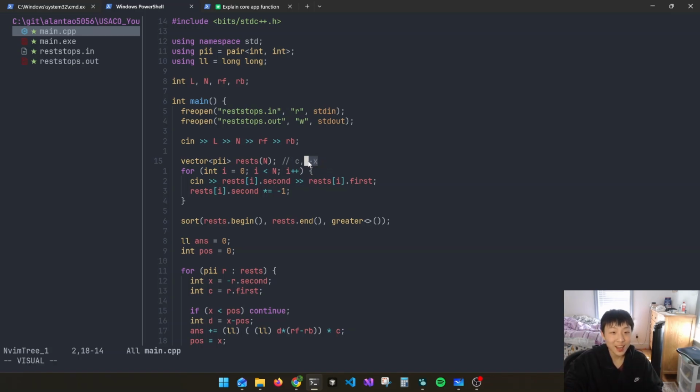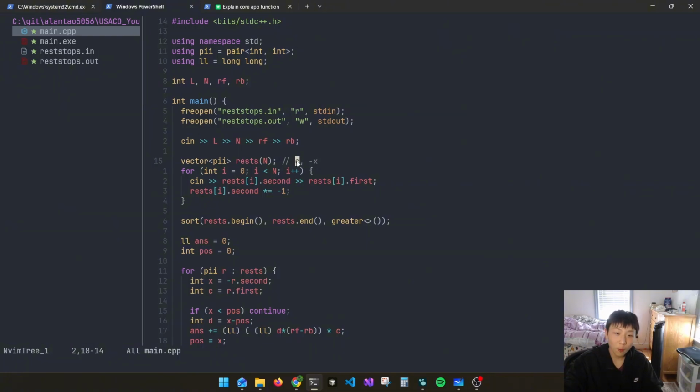And then I do this negative x, because I want the cost to be greatest, and I also want it to be closest to me. If the costs are the same, I obviously want to go to something close to me first, because I have more options. If I go to something farther away, I might skip a few options. So I want to do that.